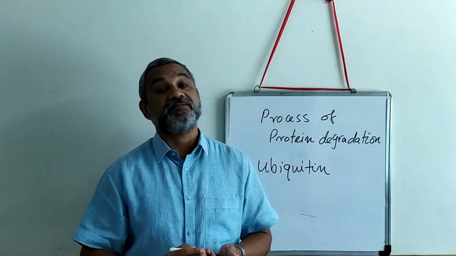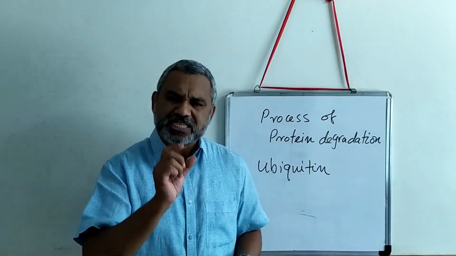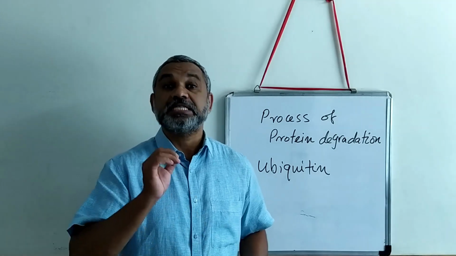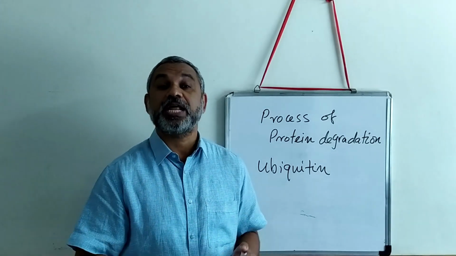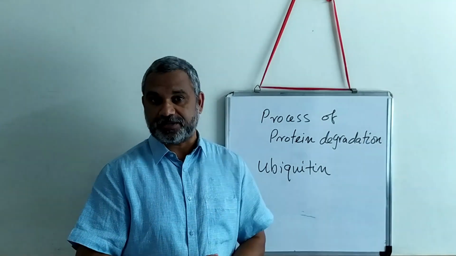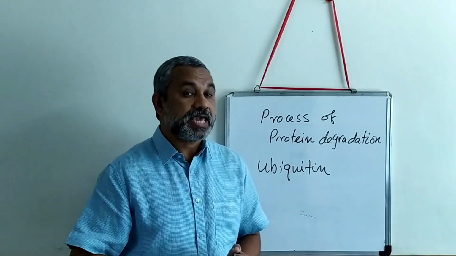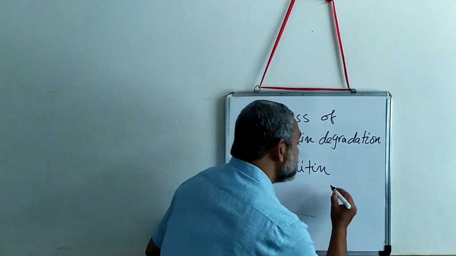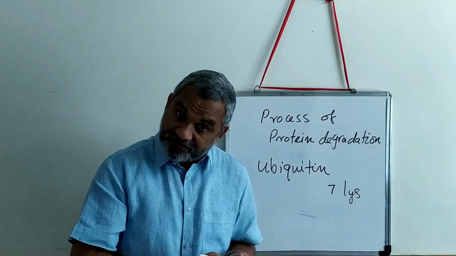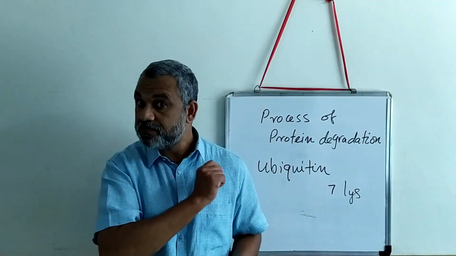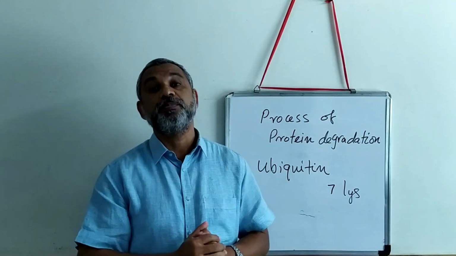Ubiquitin, as we have seen in the previous video, is a small protein with 76 amino acids and a molecular weight of about 8.5 kilodalton. What is interesting is that ubiquitin has 7 lysine residues, which is very important for the function of this ubiquitin molecule.